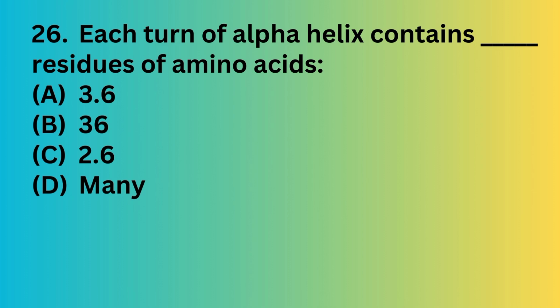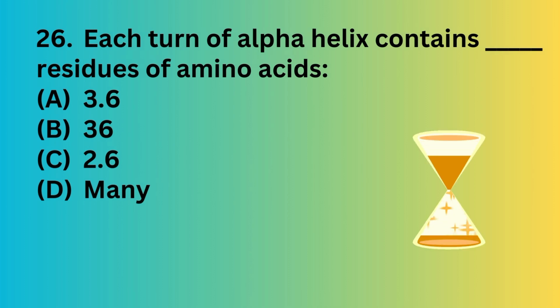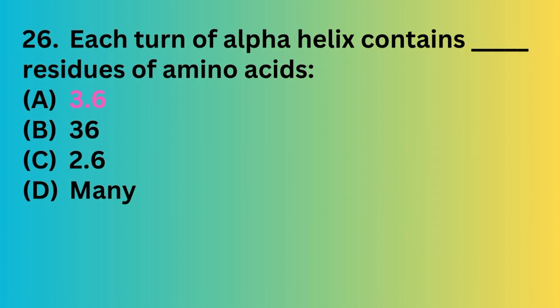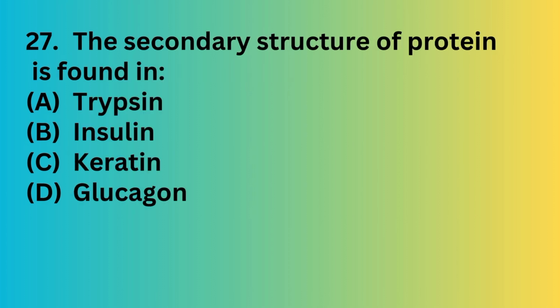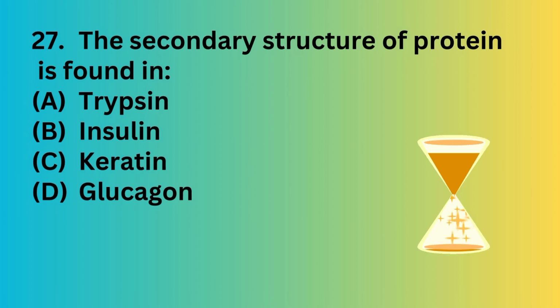Each turn of alpha helix contains how many amino acid residues: 3.6, 36, 2.6? Option A is the correct answer, 3.6. The secondary structure of protein is found in option A trypsin, option B insulin, option C keratin, option D glucagon.